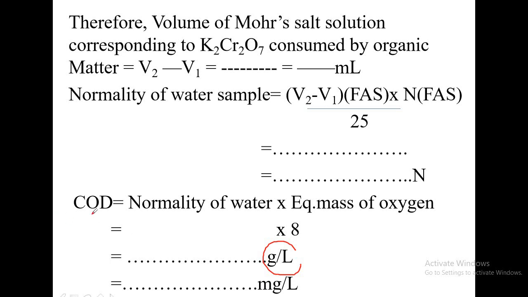COD is nothing but the amount of oxygen required to oxidize the total waste. So this much gram of oxygen is required for 1 liter of water, but later you have to express that in milligrams. Therefore multiply that value by 1000 and express it in milligrams per liter. So this is about the experimental procedure and calculations.